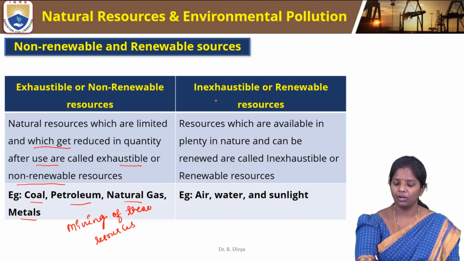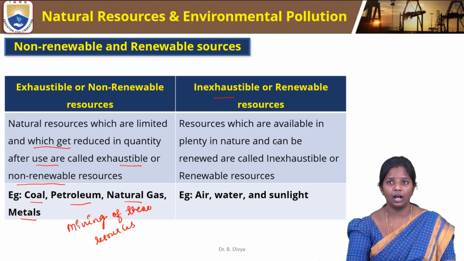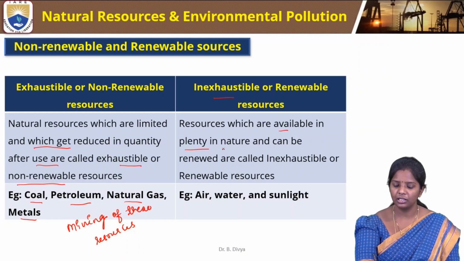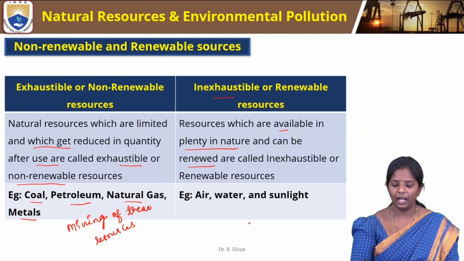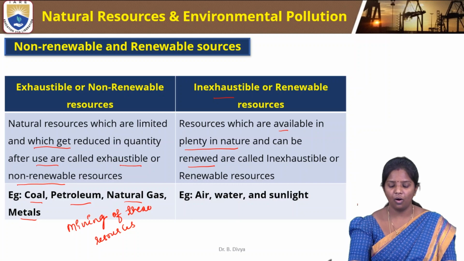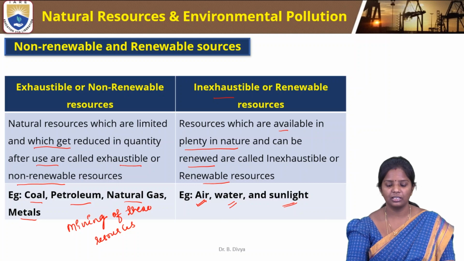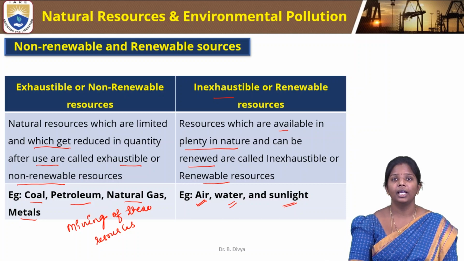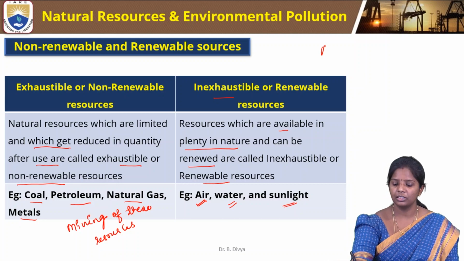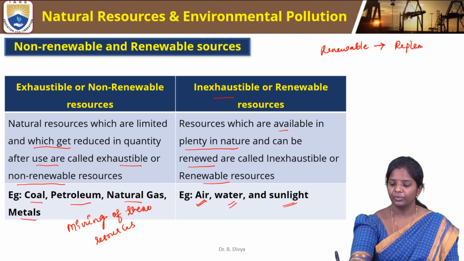Then inexhaustible resources are those available in plenty in nature and can be renewed, and are called inexhaustible or renewable resources. For example, air, there is a lot of air that can be used, and water and sunlight. These are the best examples for inexhaustible or renewable resources. Renewable is replenishment. So they can form very easily.